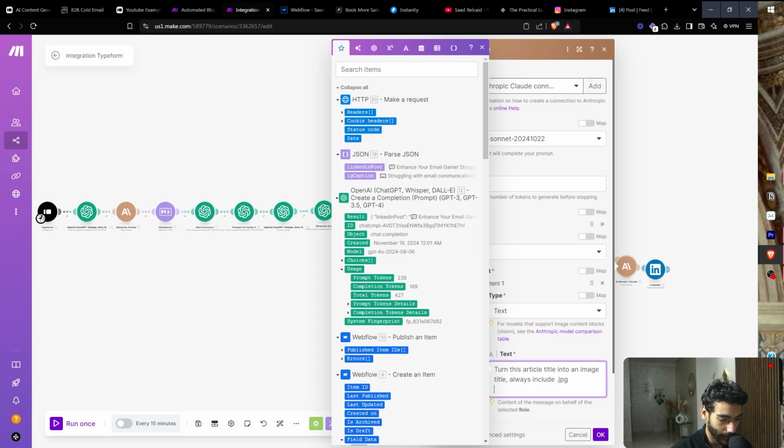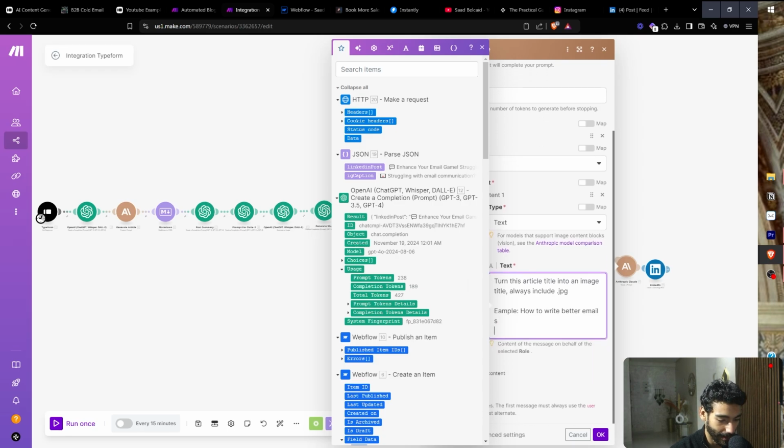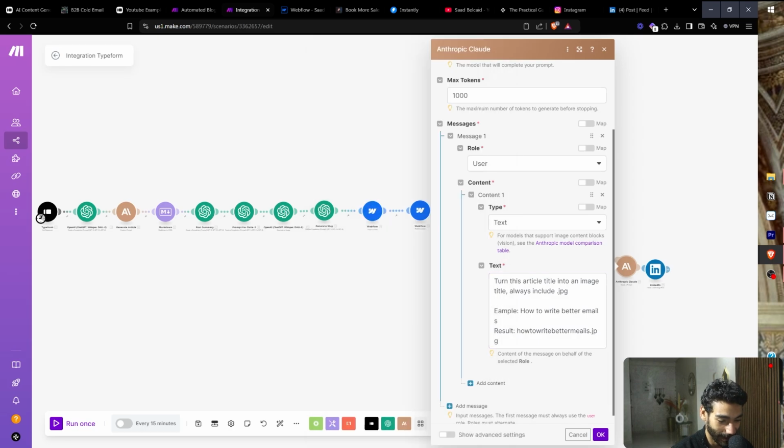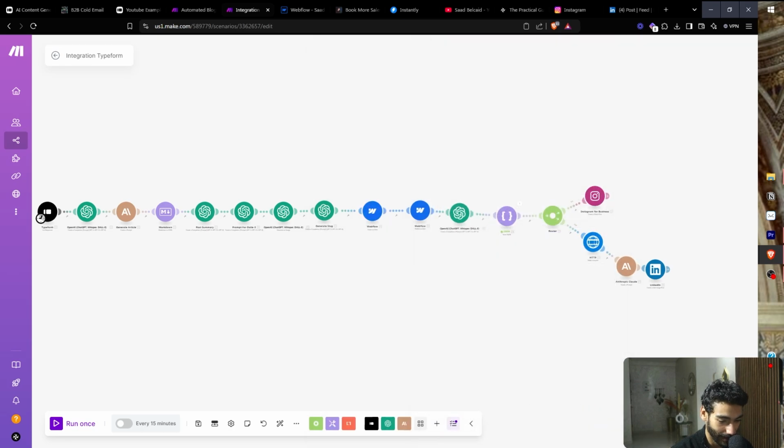Example: How to write. The best way to train GPT or Claude is by giving it real examples. How to write better emails, and then results. How to write better emails dot GPT. Okay, click OK.